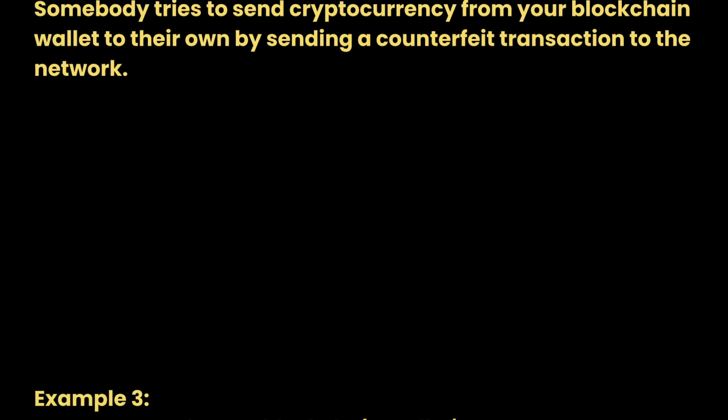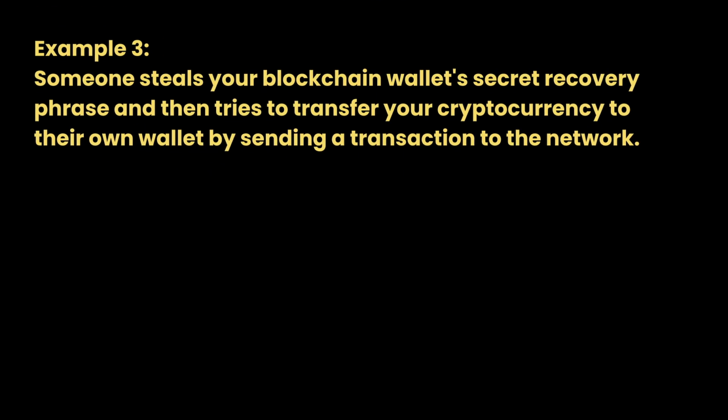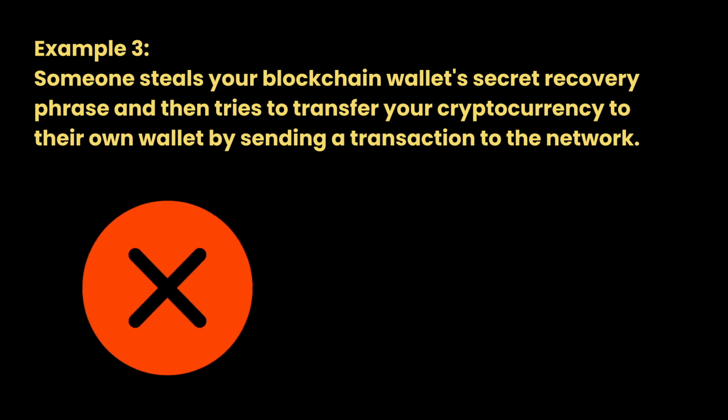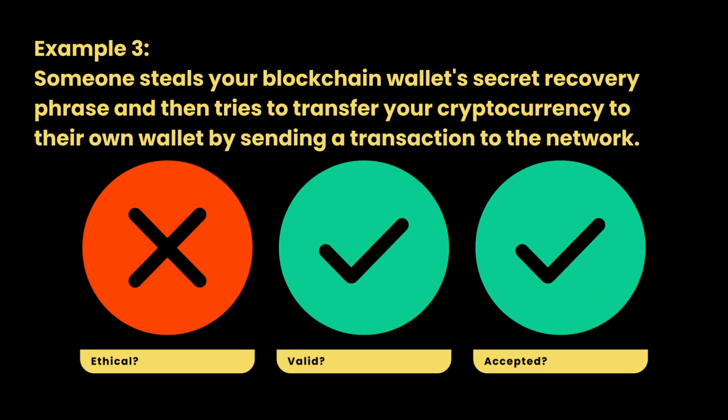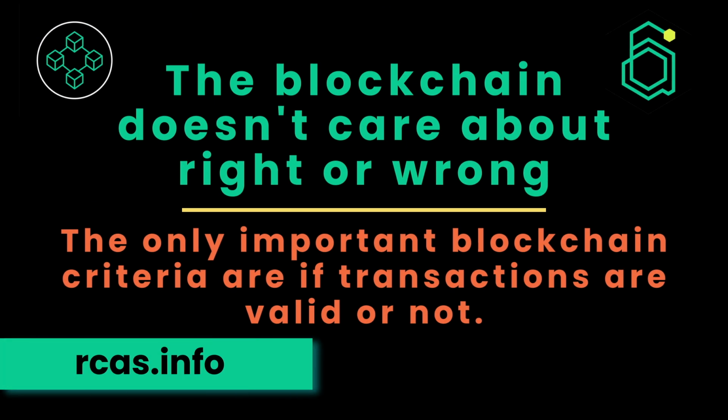Let's take another example where someone steals your blockchain wallet's secret recovery phrase using malware and then tries to transfer your cryptocurrency to their own wallet by sending a transaction to the network. Is this an ethical transaction? No. Is it a valid transaction? Yes. Will it be accepted by the blockchain network? Yes. The blockchain doesn't care about right or wrong. The only important blockchain criteria are if transactions are valid or not.